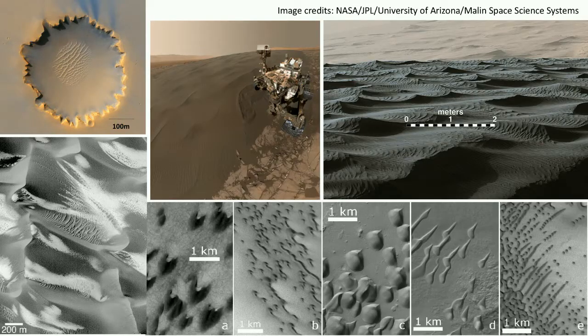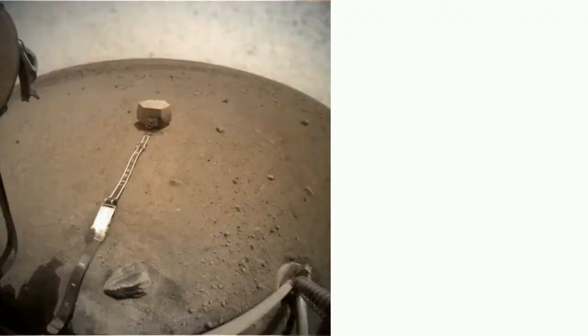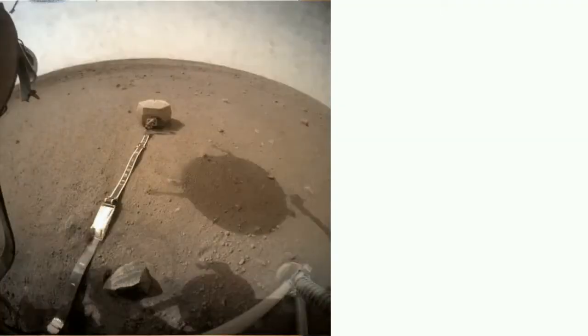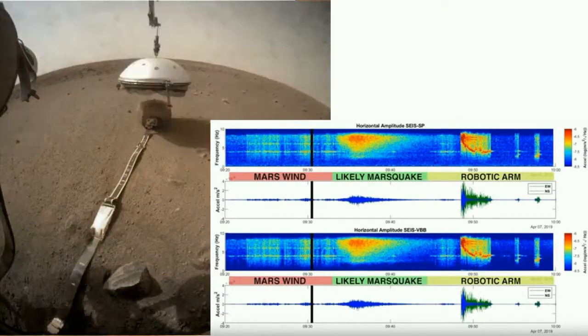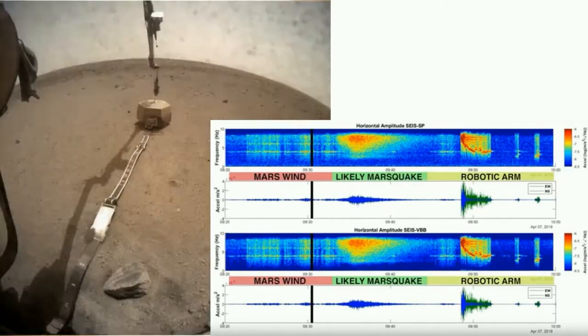And that's the main reason that Mars regularly has huge global dust storms that cover the entire planet up in the atmosphere. And also lots of gorgeous dunes and other alien features all over its surface. It's also the reason why InSight's sensitive seismometers are covered by a wind and thermal shield. And that's so that they can reduce the noise from wind and make sure that they can measure as many marsquakes as possible.